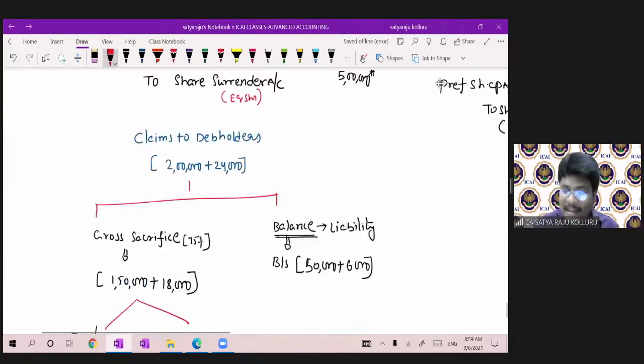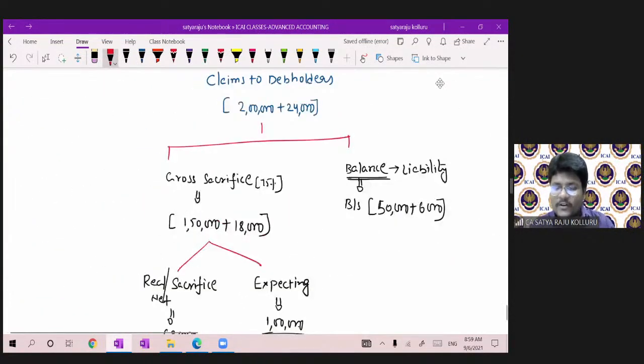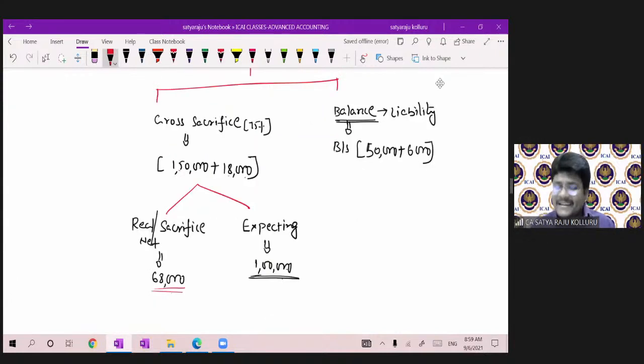Now the debenture holders are there. Claims to debenture holders: they sacrificed the real sacrifice of 68,000, while the gross sacrifice was 1,68,000. As a result, they are expecting 1 lakh worth of preference shares out of share surrender account.